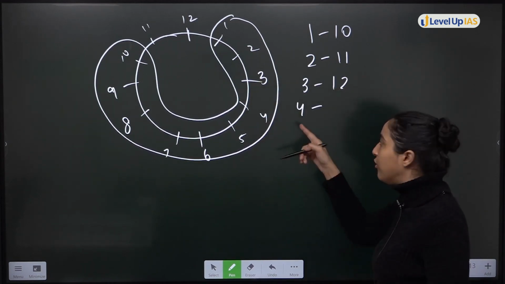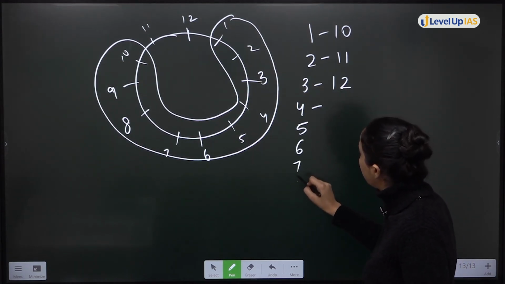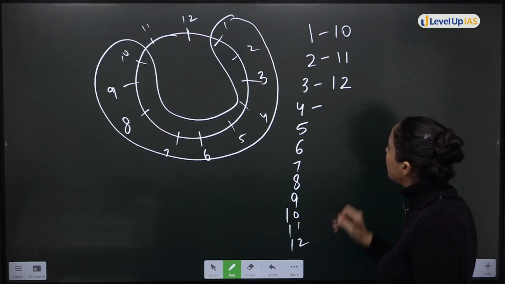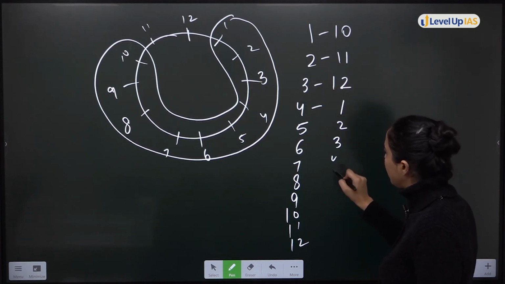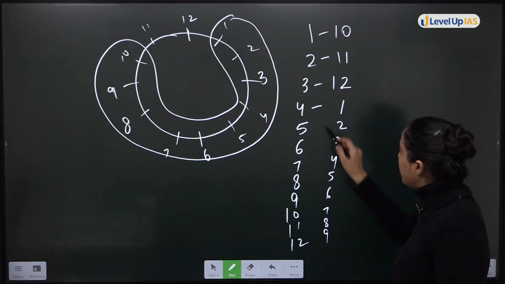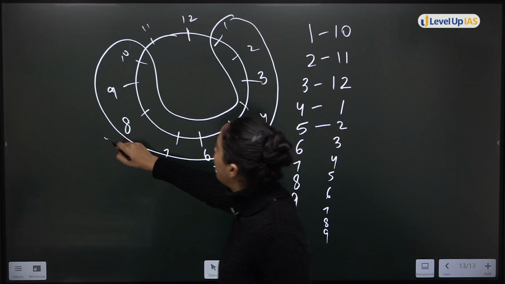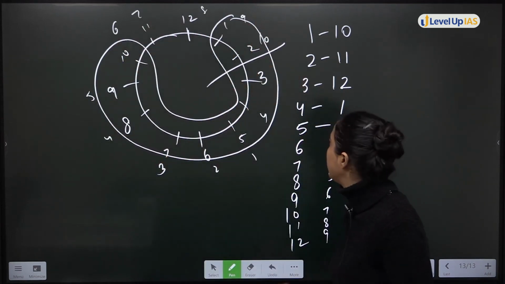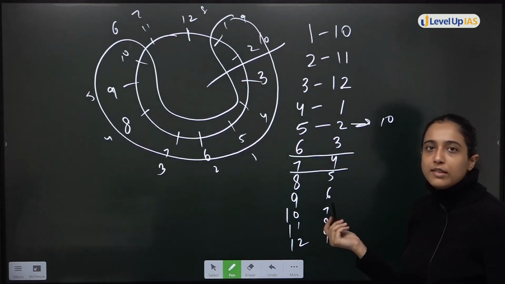This will go, 4 to how much? 4 to 4, 5, 6, 7, 8, 9, 10, 11 and 12. This is what we'll do. From 12 it will come back to 1. 4 to 2, 3, 4, 5, 6, 7, 8, 9. Right? In these, 4 to 1, 5 to 2. See, 5 to 2: 1, 2, 3, 4, 5, 6, 7, 8, 9, 10. 10 points are there from 5 to 2. In all of these cases, 10 points will be selected.